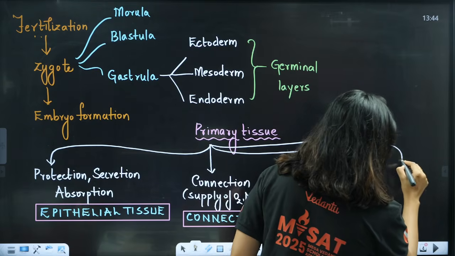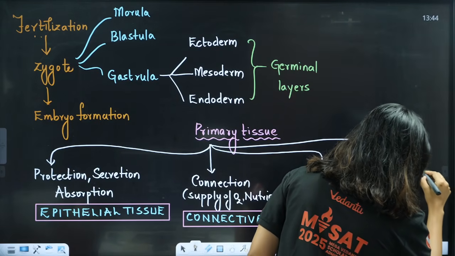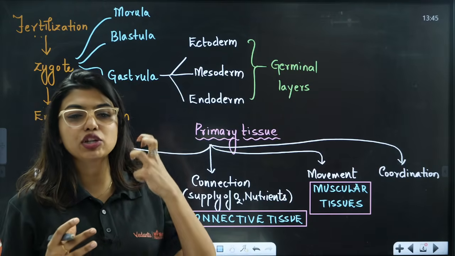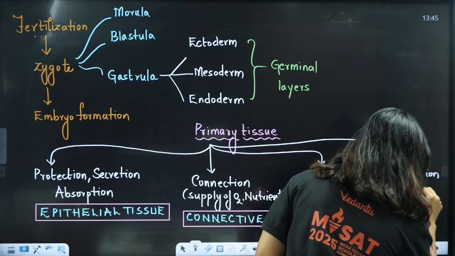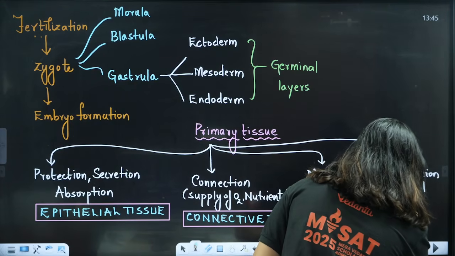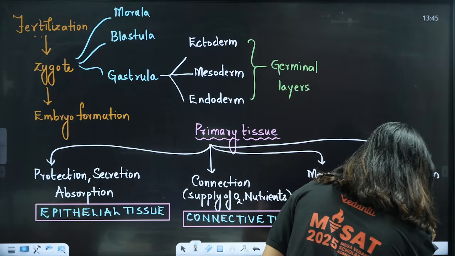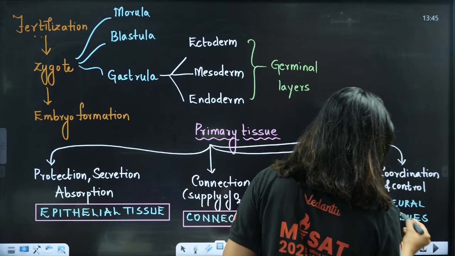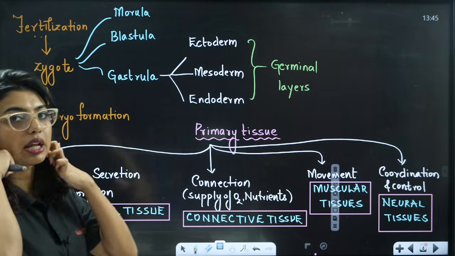And the last one, which is going to help us with coordination and transport of impulse, or let's say some control. Remember which chapter that is? Control is going to be none other than your neural tissues. Neural tissue is covered in the human physiology chapter, neural control and coordination, and muscular tissue in locomotion and movement. So in this class we will not deal with these two much. We'll just keep them on one side for now.